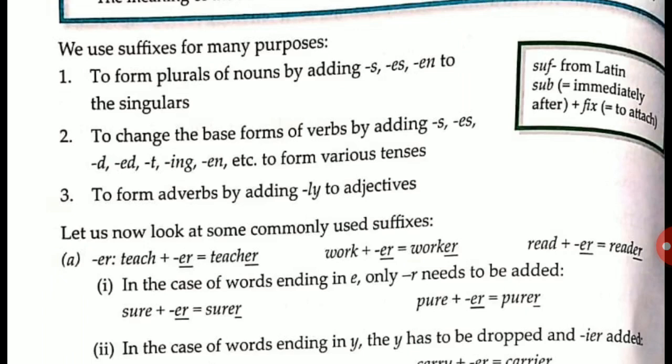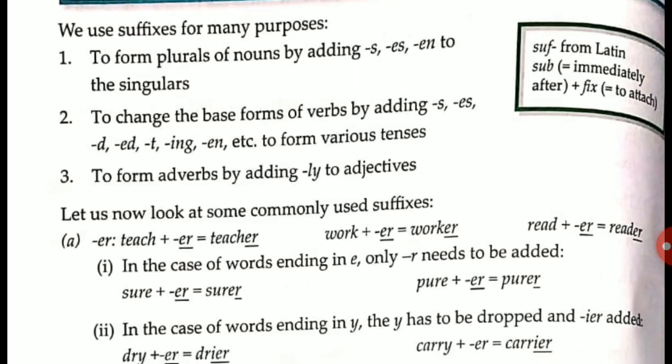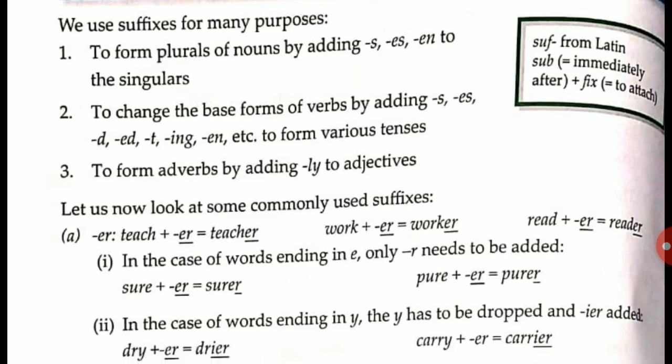You must have seen some of the nouns which we changed to make the plural. So we use suffixes to make the plural of nouns. Second, to change the base form of a verb by adding s, es, d, ed, t, ing, en, etc. to form various tenses.